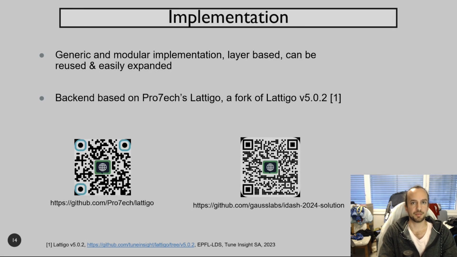The backend uses my fork of version 5.0.2 of the Lattigo library. This is a version that differs quite a lot from the original one, with over 30,000 lines changed. It contains many new quality of life features and protocols. If you are a Lattigo user, I encourage you to take a look. There is a detailed changelog. Both the library and the implementation of the solution are public.